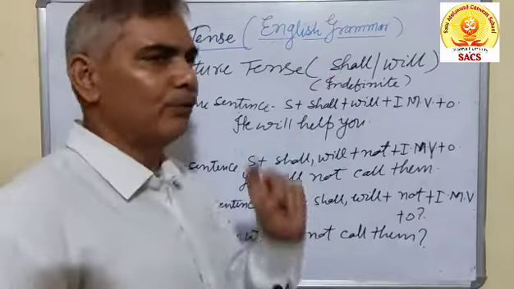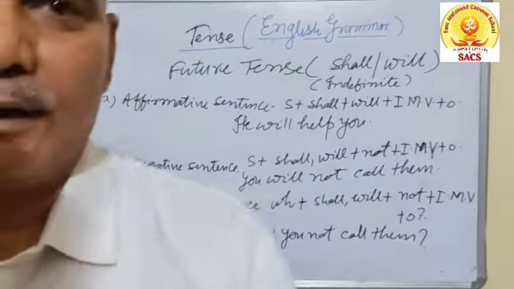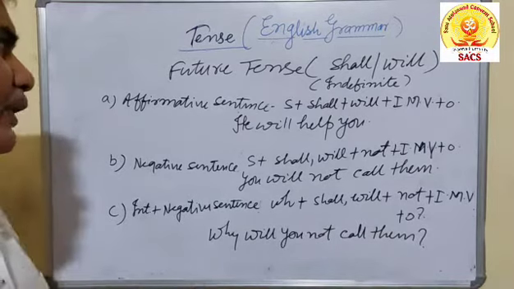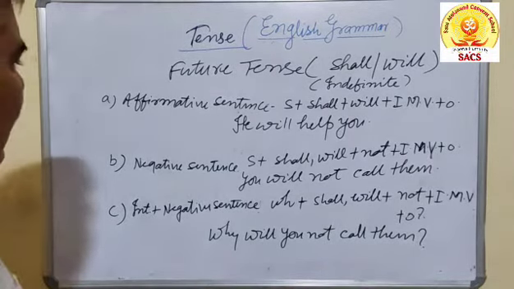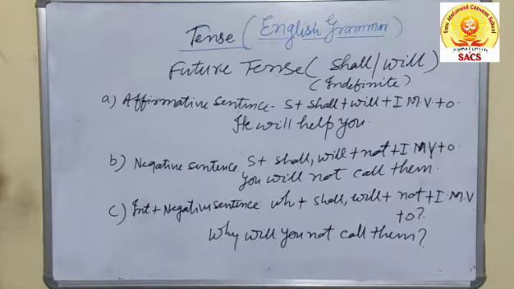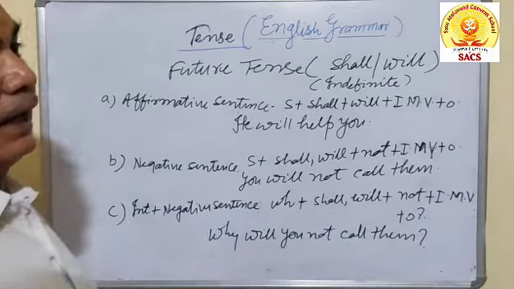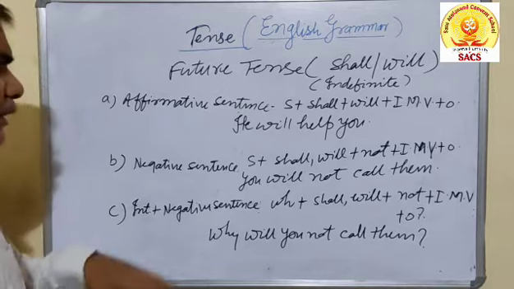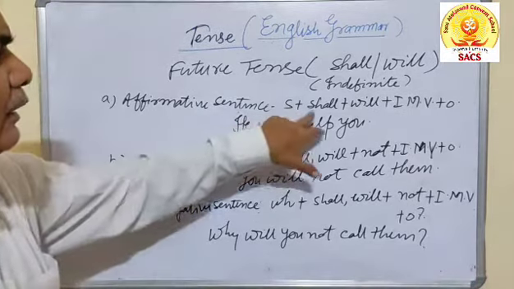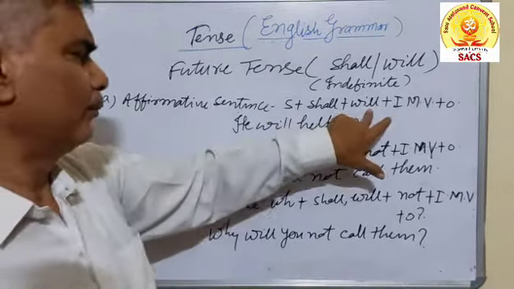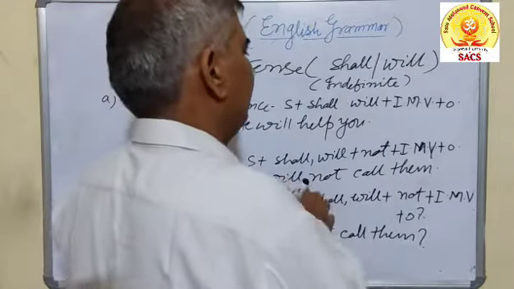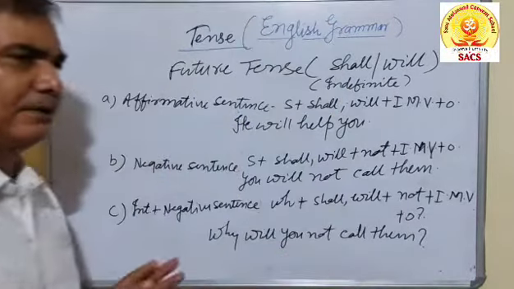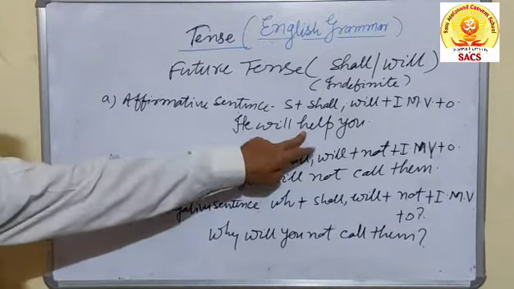I shall help you. This is generally what I can say. But if I say I will help you, it means there is some certainty. Surely I shall help you. Either I write so or I write I will help you. Actually, in the affirmative sentence, the structure is subject, shall or will, any one of them, plus first form of the main verb plus object. This is enough. He will help you.